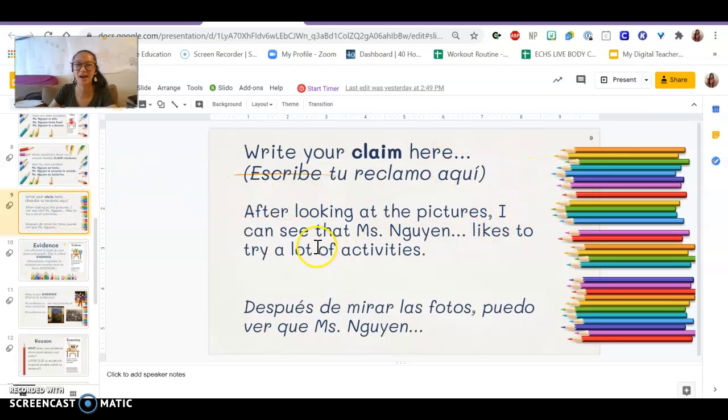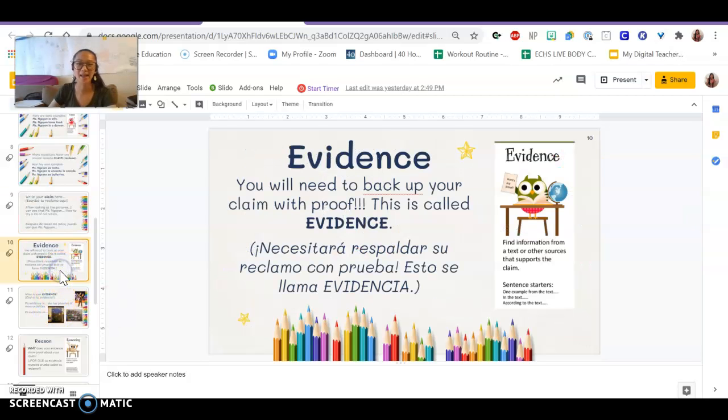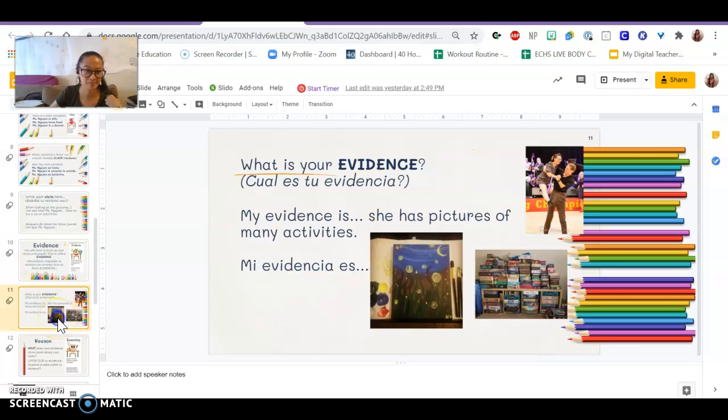Okay, so we picked one sentence, and this is what Johnny wrote. He wrote, I can see that Miss Nguyen likes to try a lot of activities. So he saw that in the pictures, so he wrote a sentence. And now we have to find our evidence. So what pictures showed that? What pictures show that I do a lot of activities? Right, so maybe my evidence is she has pictures of many activities like dancing and games and painting.